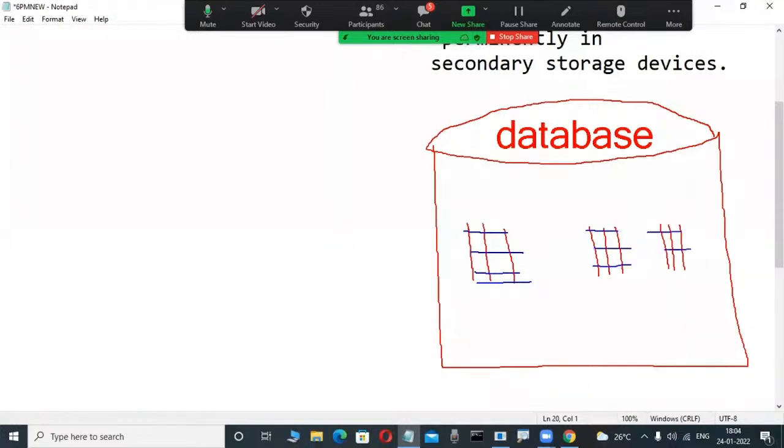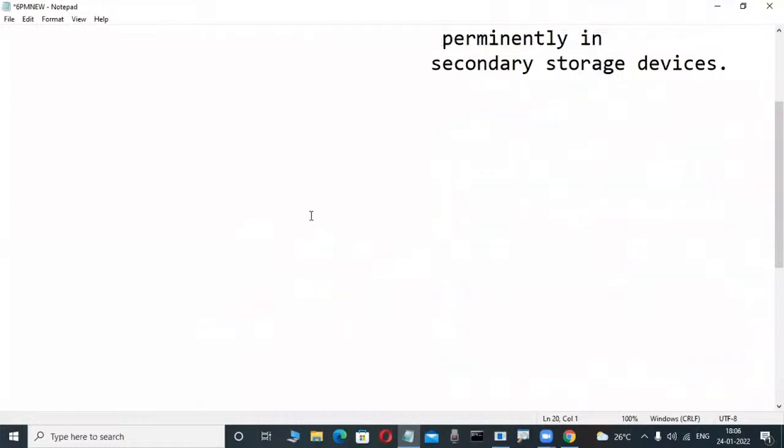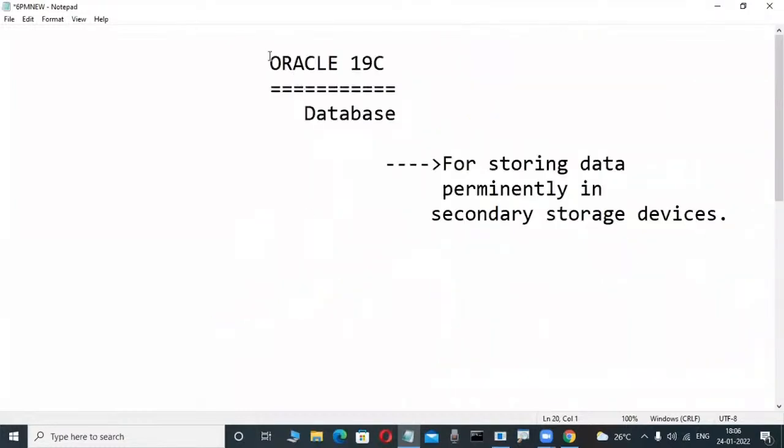Observe here, a structured collection of data is there. This is what I told in the previous class. These types of databases always store a structured collection of data, in an organized fashion. Once there is a structured collection of data, for handling and operating this data, which language do we use? Very good, SQL, Structured Query Language. That's why these databases are implemented based on the relational data model.